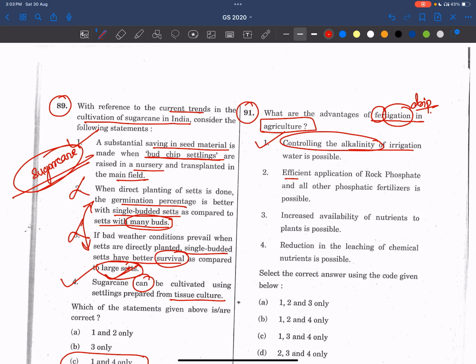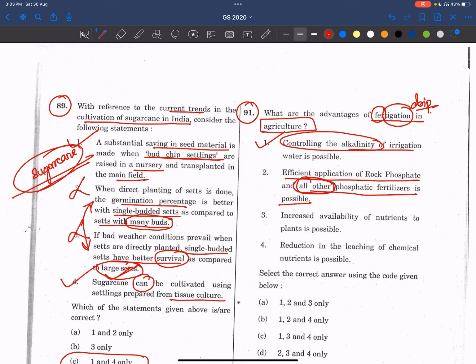Now see, efficient application of rock phosphate and all other phosphatic fertilizers is possible. Statements, as I've said before, anything which is positive and makes positive sense will be part of the answer. But see here, usually this statement would be correct, but it is telling all other phosphatic fertilizers. So this statement becomes wrong, friends.